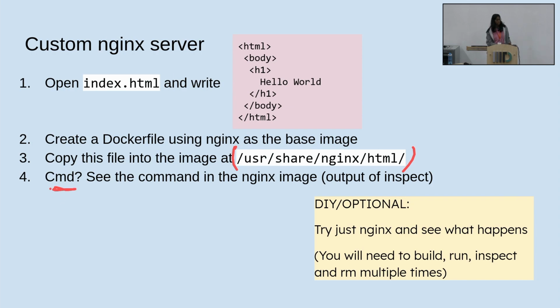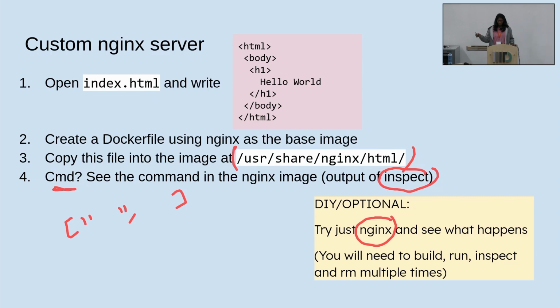And finally you need a command to run, right? What is the process the container should start? One thing you can do is look at the previous Nginx image we ran, the output of docker inspect of that container ID, to see what command they ran, and then copy and paste the exact same command in our CMD, in that same format: square bracket, quotes, comma, and end square bracket. If you are feeling very brave, you can just run simply nginx and see what happens to the image, and then try to debug it.